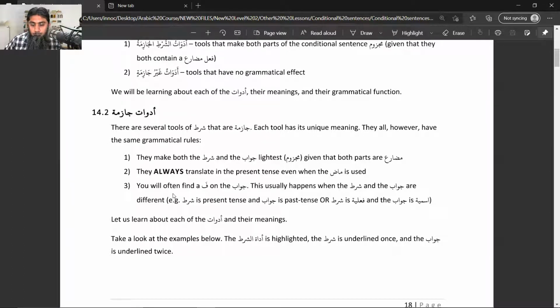But then there's a third thing you also mentioned. What is that third thing? My beloved brother, I said that the jumla has two parts, shart and jawabu shart, but I said there are three terms. The first term is adatu shart, that word which starts the sentence, which in the English language is the word if, just the if word, not anything else.